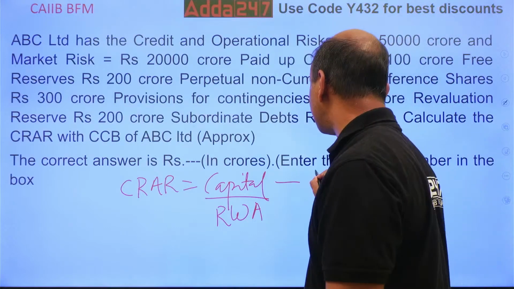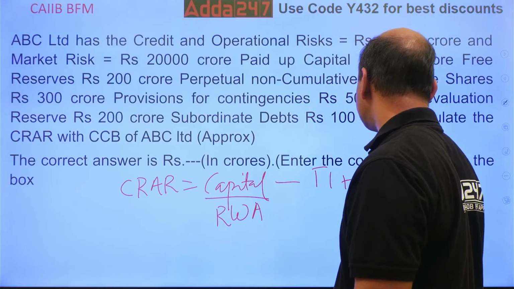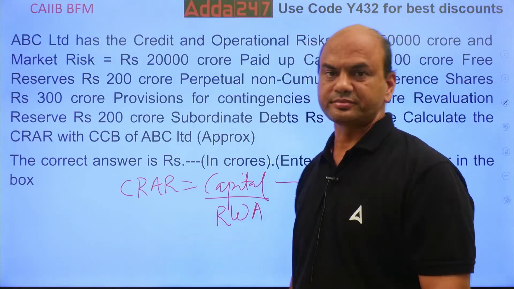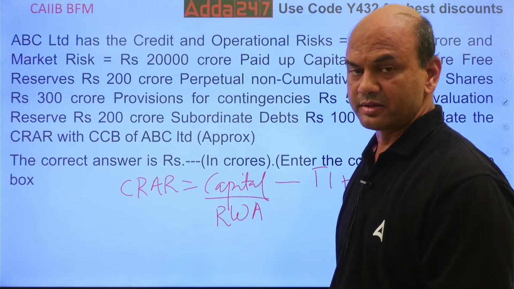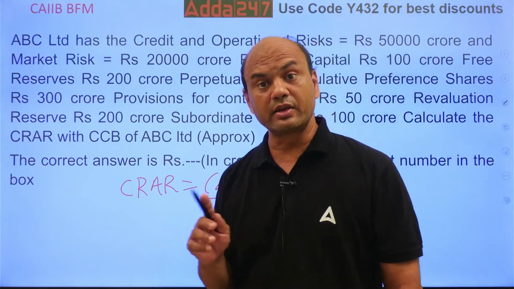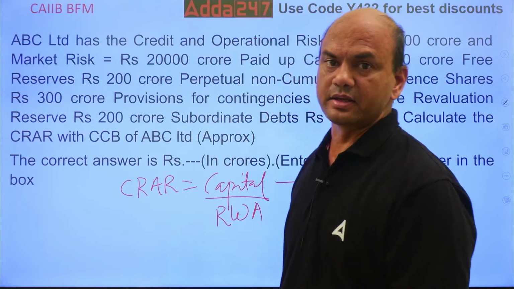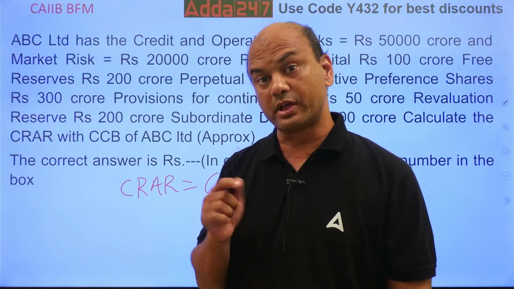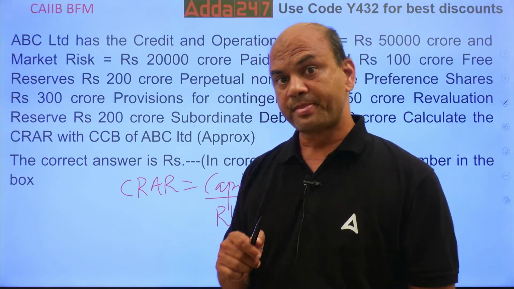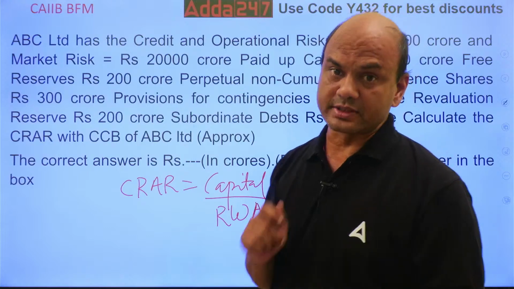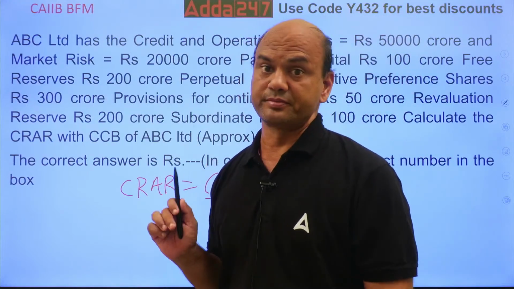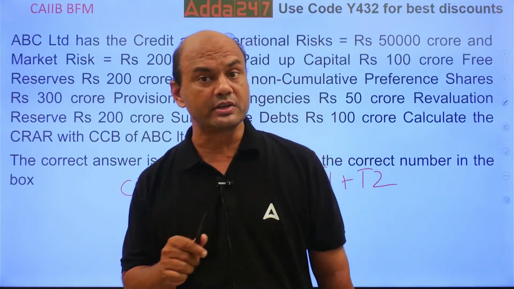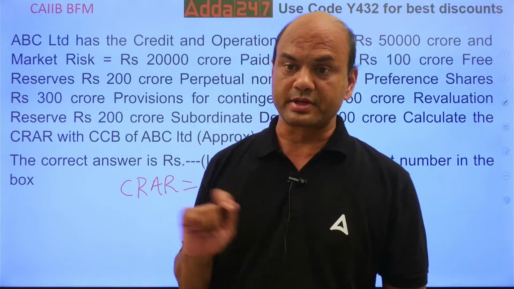Now, capital includes what? Tier 1 plus tier 2. Tier 3 is not taken into account. I have explained it yesterday. That's an emergency capital. I'll give you 2-3 points regarding tier 3. Tier 3 capital is maximum 250% of tier 1. Kindly note this. It's taken in case of market risk only, in case of emergency. It cannot be taken in case of your credit risk or ops risk.